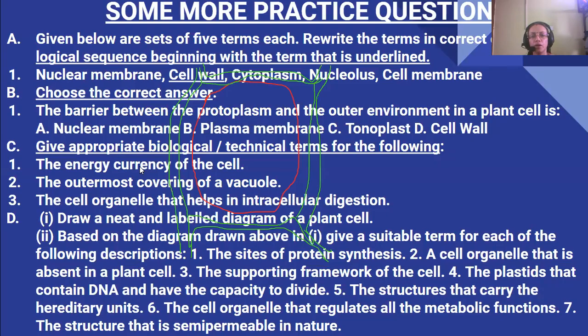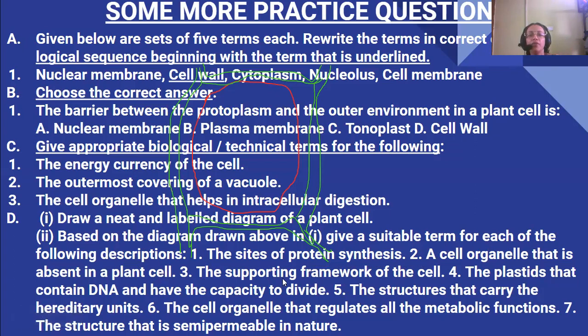Now see, first they are telling about the sites of protein synthesis. The site of protein synthesis is ribosomes. Then a cell organelle that is absent in a plant cell, that is centrosome with centrioles, that is found in animal cells.